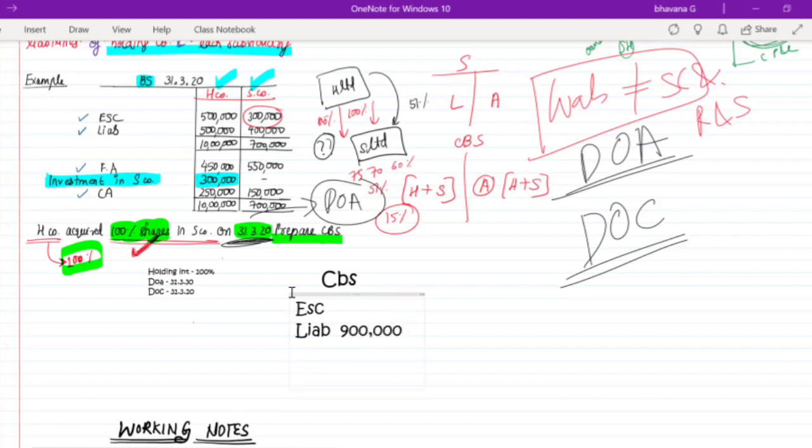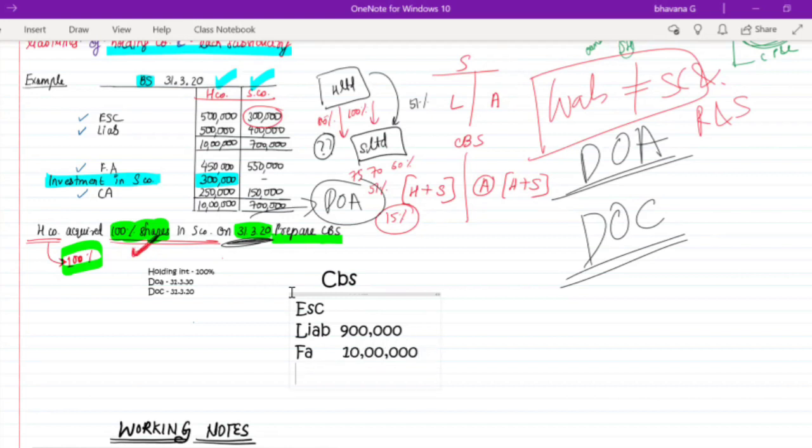Okay. Then you have your assets. So in assets, you have fixed assets. What will you write as the amount in a consolidated balance sheet? It will be holding company plus subsidiary company, which is 4,50,000 plus 5,50,000. That is going to be 10 lakh rupees.